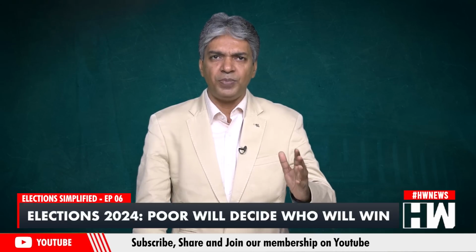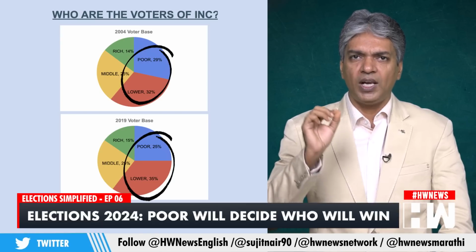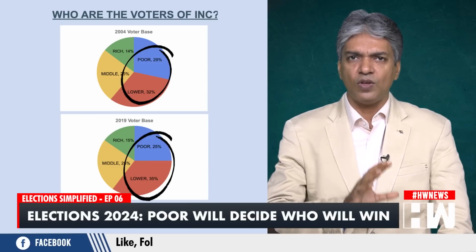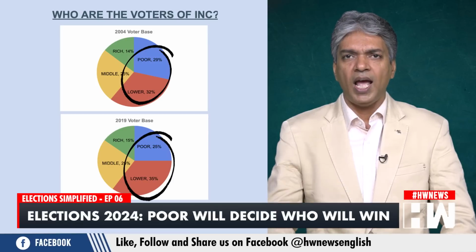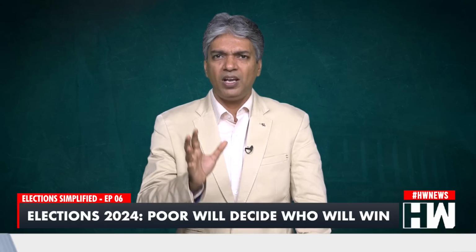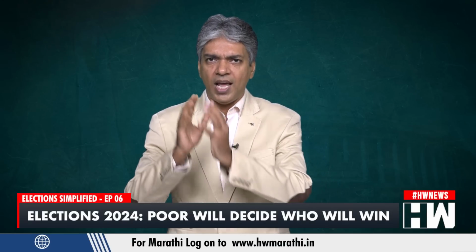Now, unlike the BJP, there is no material change in the composition of the INC voters. The poor and the lower socio-economic class voters comprised about 61% of the voter base of Congress in 2004, and this has remained at almost similar 60% levels in 2019. Similarly, the voter base of the middle and the rich class, which was 39% in 2004, has remained almost flat at 40% in 2019. Now let's look at the intersection of caste and class.